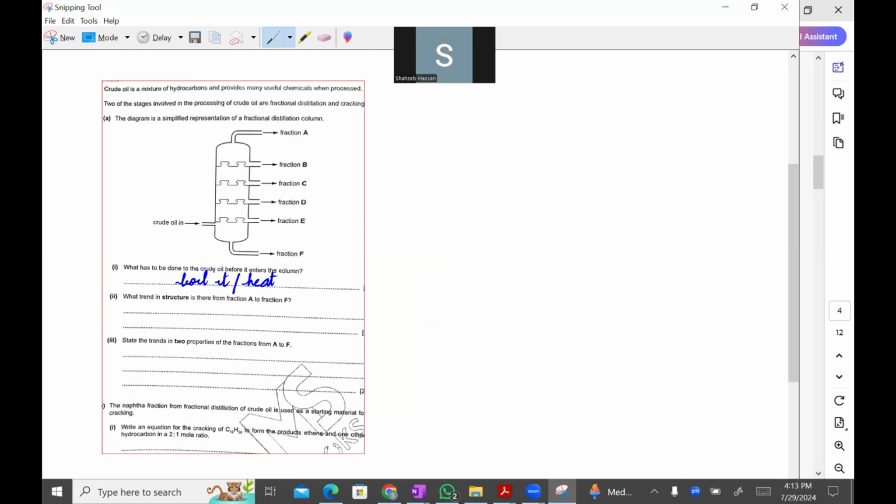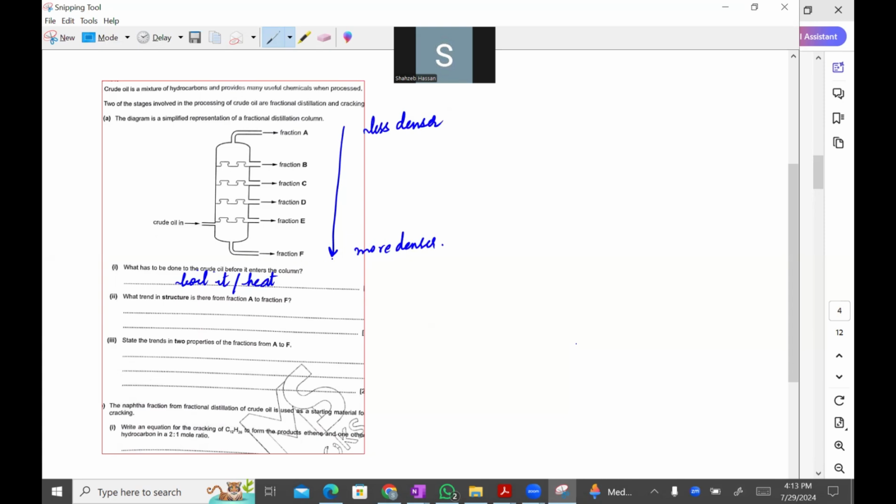What trends in structure are there from fraction A to fraction F? First of all, just remember this thing, that as we are going down the column, the less dense products are at the top and more dense at the bottom. So less dense at top and more dense at bottom.